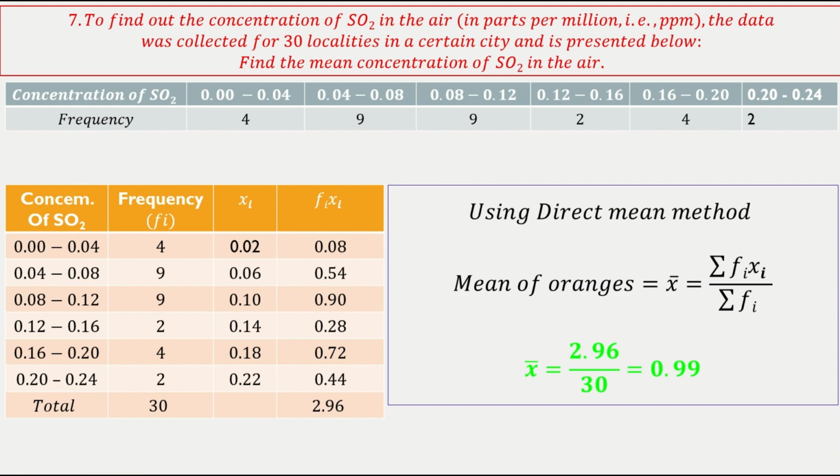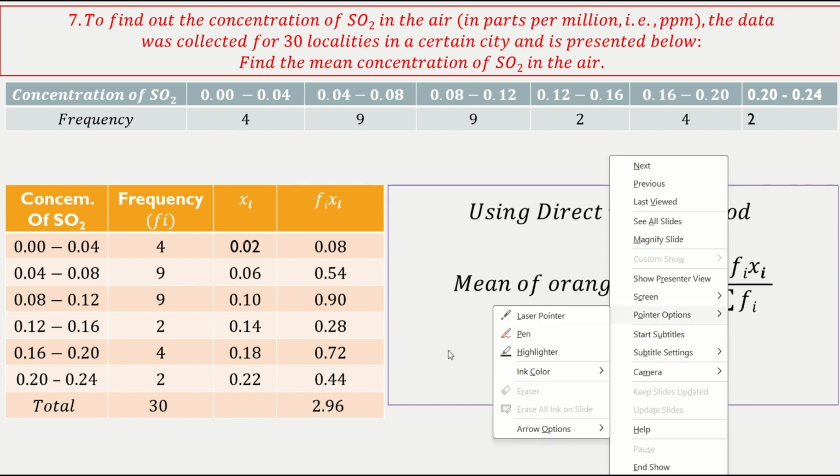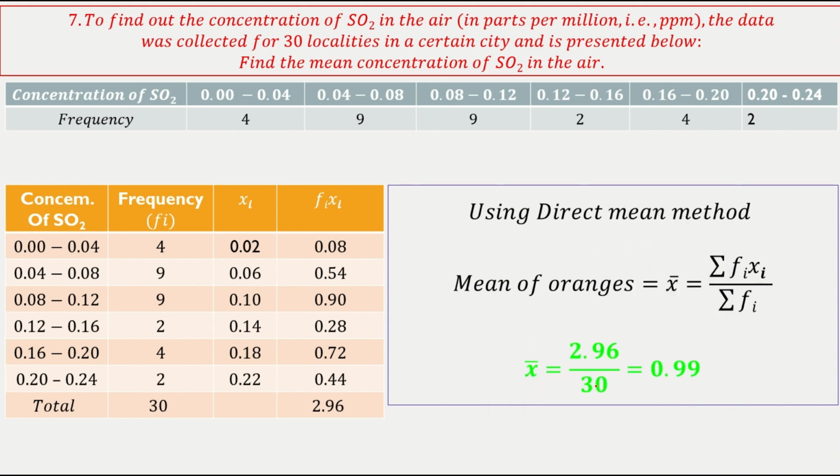So this is 0.099. So just note down 0.099, it should be. If I remove 10, it will be 0.296. It should be 0.099 ppm. Yeah. Next.